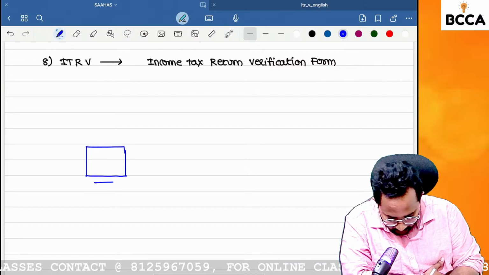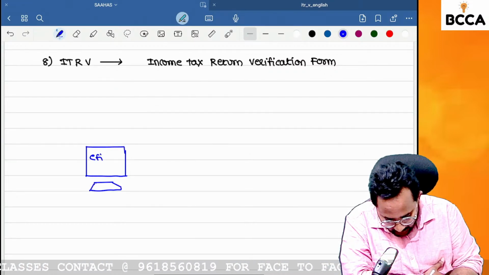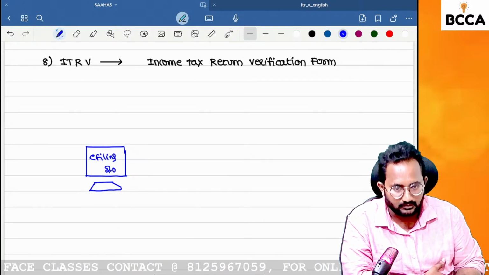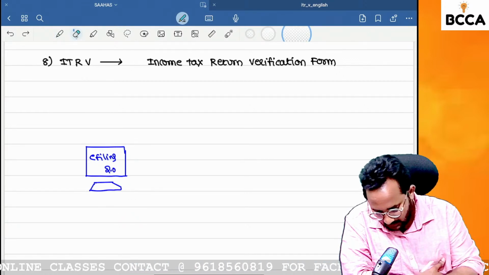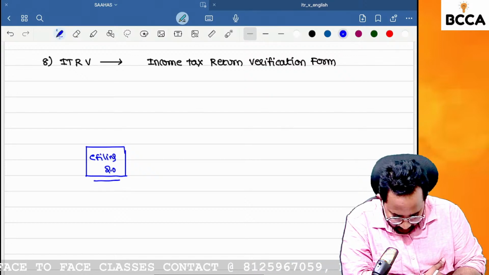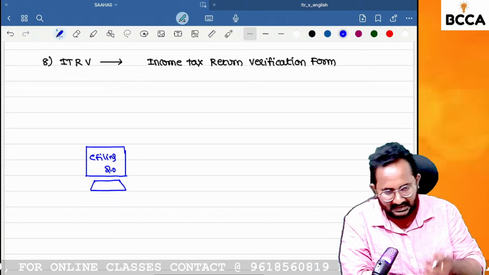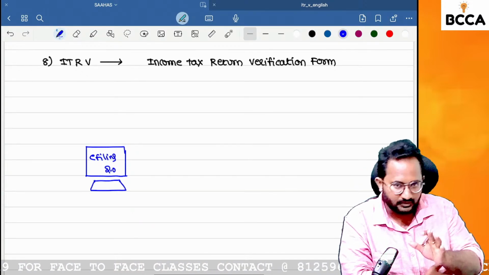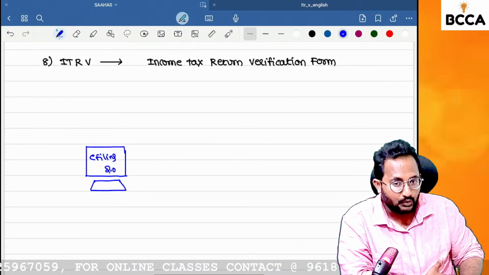Can you tell me what is the website useful for e-filing? At the time of e-filing any income tax return, ITR 1 to ITR 7, always in the last page, after the completion of filling in the total details, you have to enter.